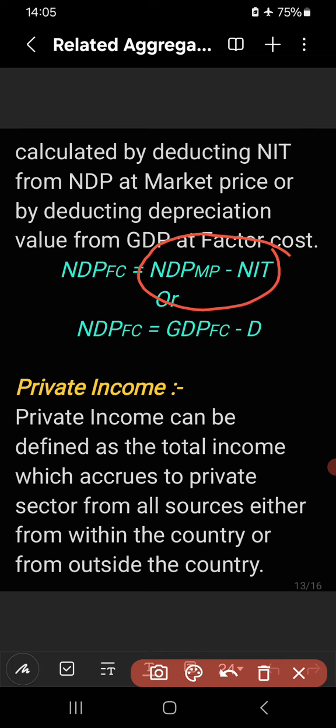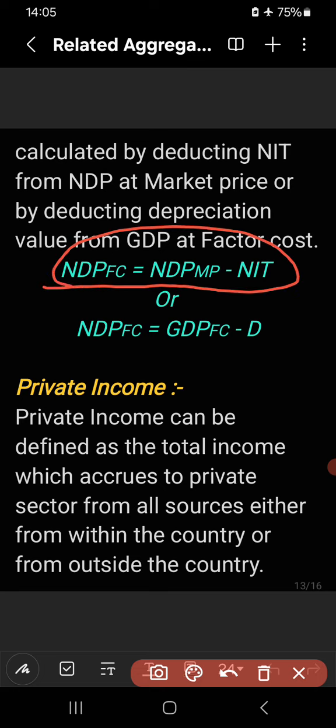The value at market price is given and the value at factor cost is asked, so we have to deduct the value of NIT from market price to get the value at factor cost. So NDPFC is equal to NDPMP minus NIT.